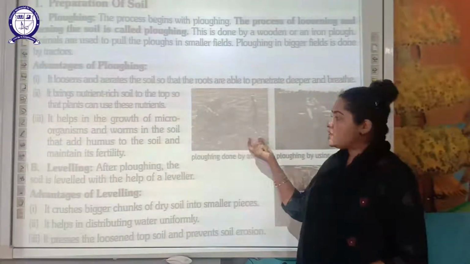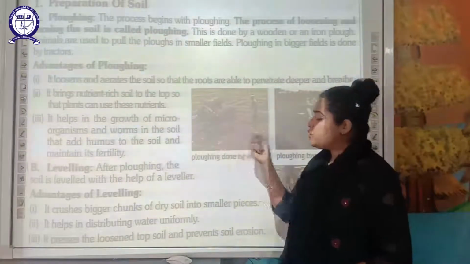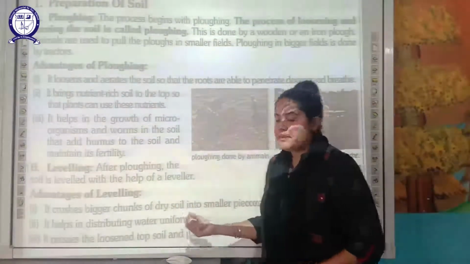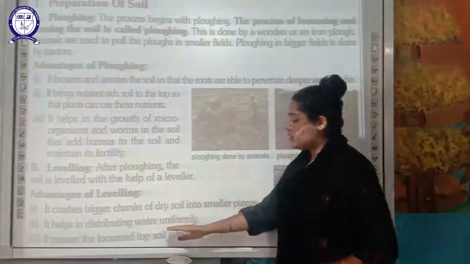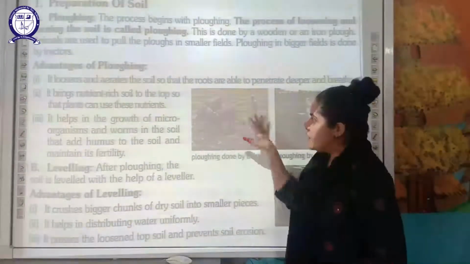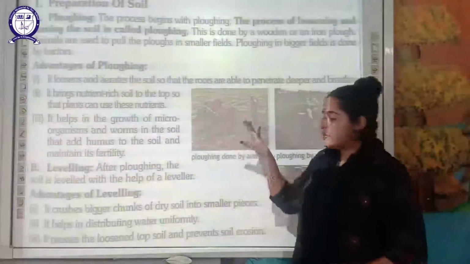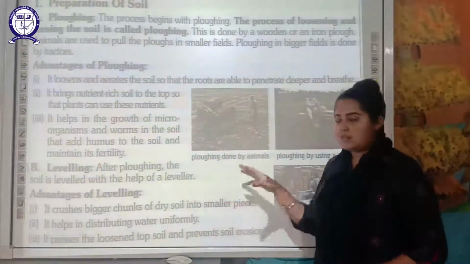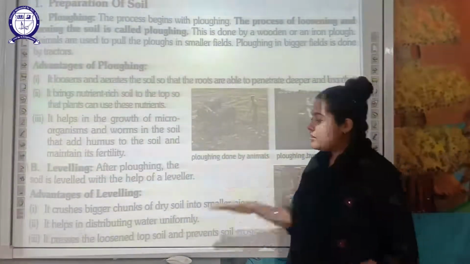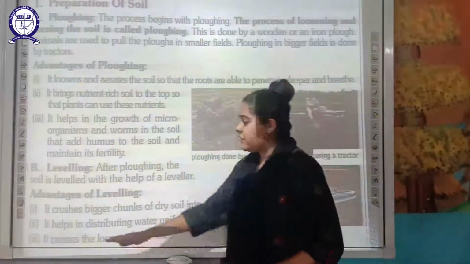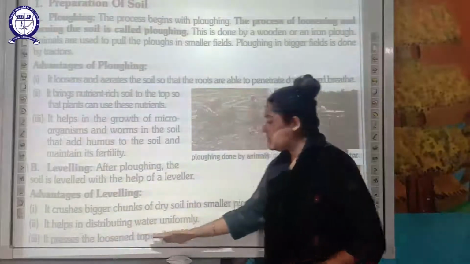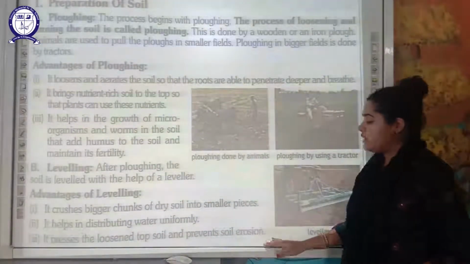So big chunks of soil are there. In order to crush them into small pieces, a leveler is used. The next advantage is that it will help in distributing the water uniformly. If the soil becomes uniform, into small pieces, small particles, then there will be equal distribution of water in that. And the last advantage of leveling is that it presses the loosened topsoil and prevents soil erosion.